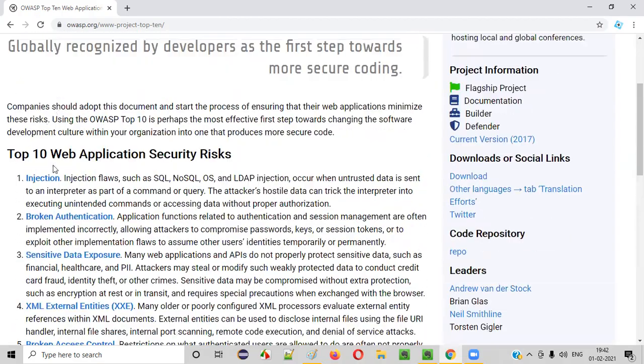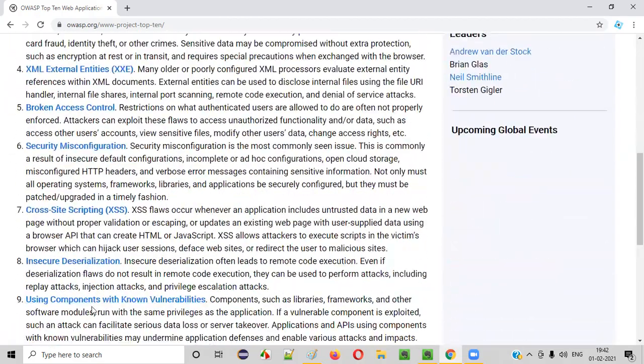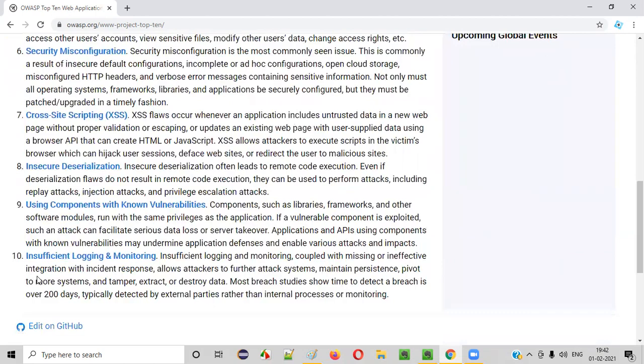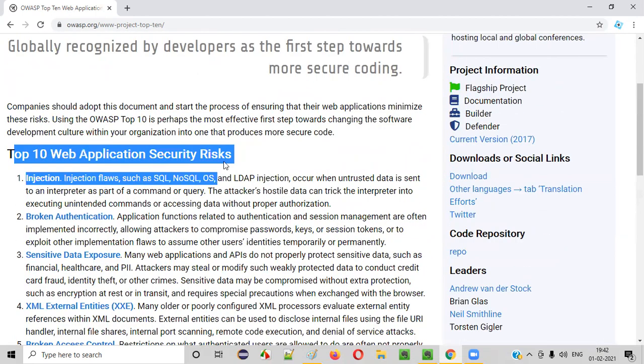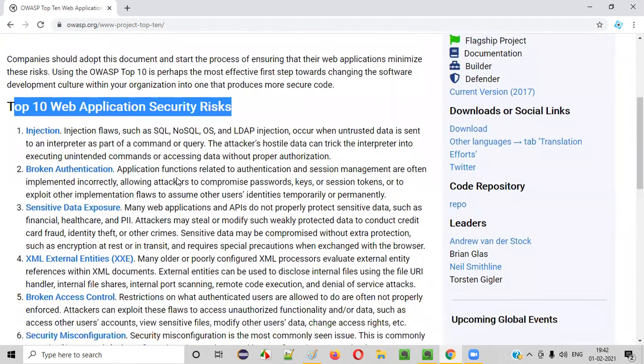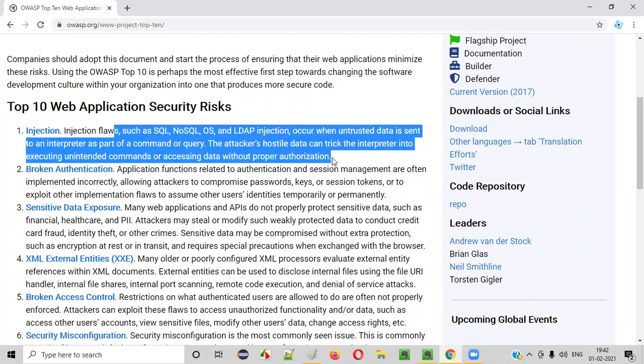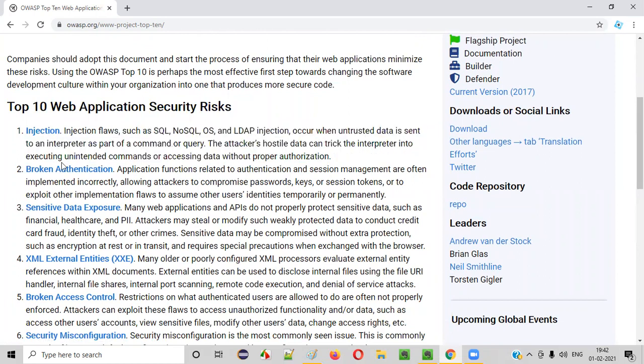But these are only the top 10, guys. Apart from this top 10, there are other vulnerabilities also. I'll be explaining a lot of vulnerabilities, not only this top 10 but also more than this top 10. I'm going to explain in detail in the upcoming sessions what exactly these vulnerabilities are and how to find them in applications.